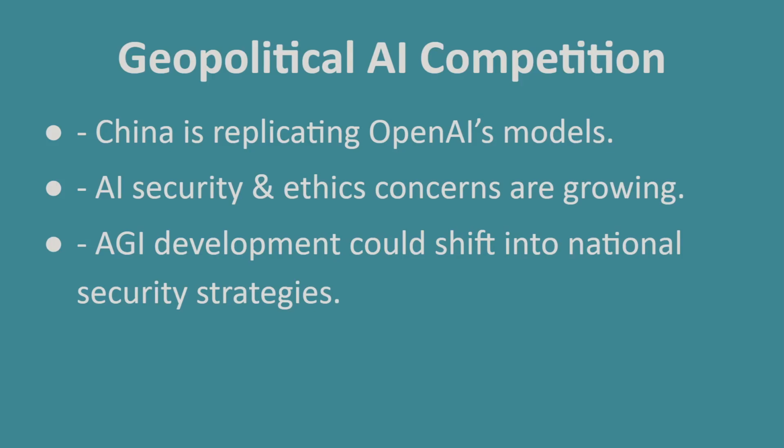China has been aggressively reverse engineering AI models, trying to replicate OpenAI's breakthroughs. In fact, a recent paper from Fudan University claims they have developed methods to recreate OpenAI's o1 reasoning model. And AI is becoming a national security concern, with discussions of government involvement in its regulation and control.